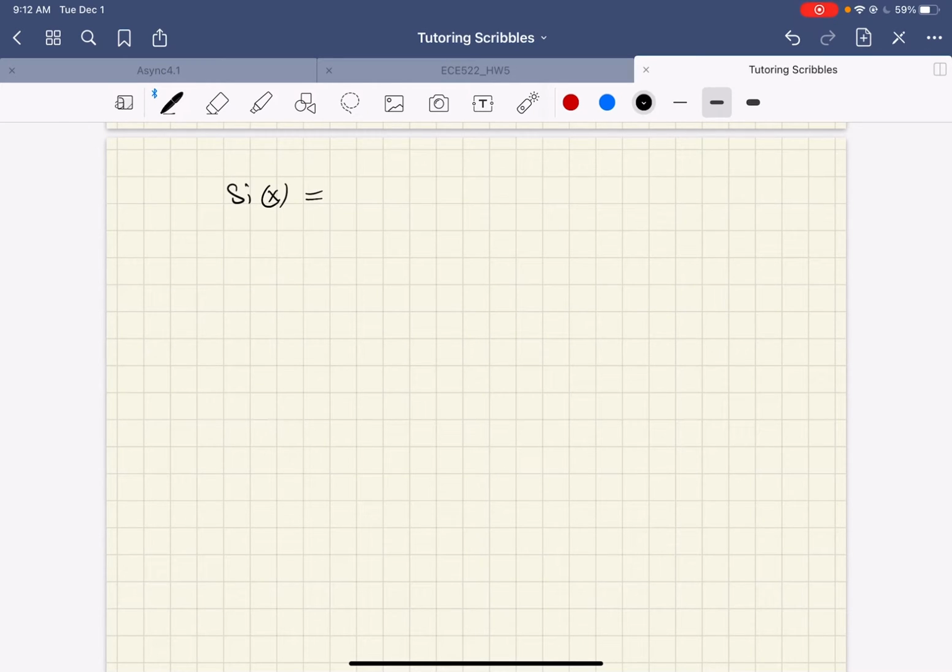Psi of x is defined as the integral from 0 to x of the sinc function, sine of t over t, dt. And again, there is no closed form expression for this. What I mean by closed form is I can't just write out a function for it; I have to write it down using the integral.